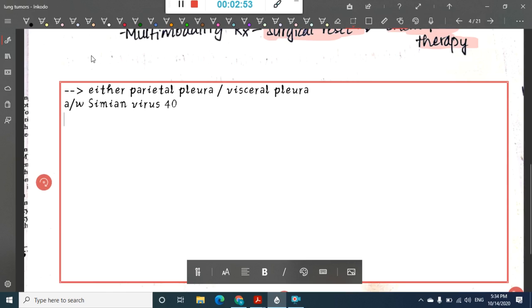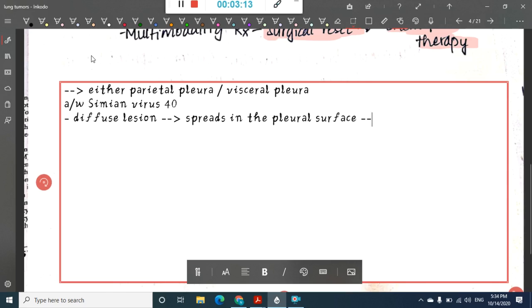This mesothelioma is actually a diffuse lesion and it spreads widely in the pleural surface.